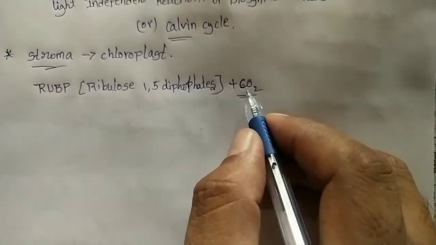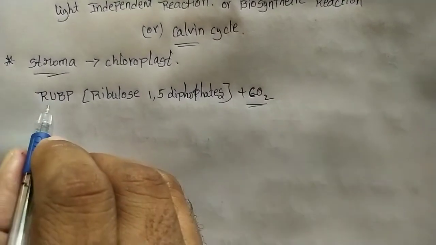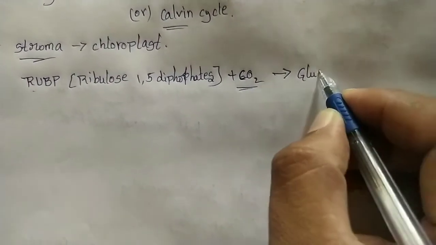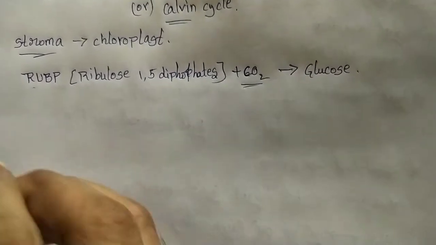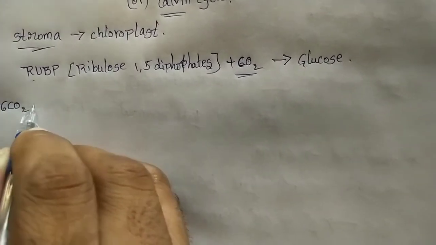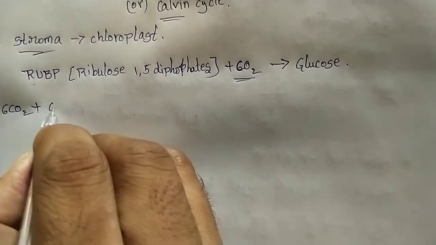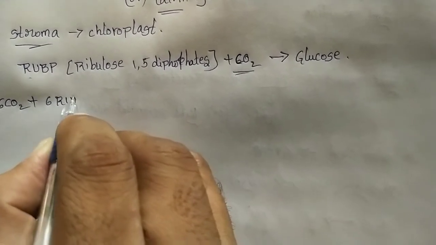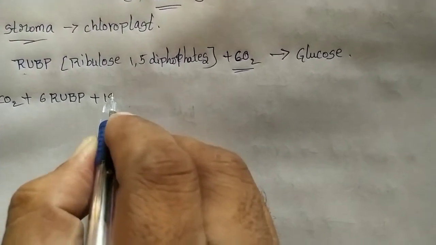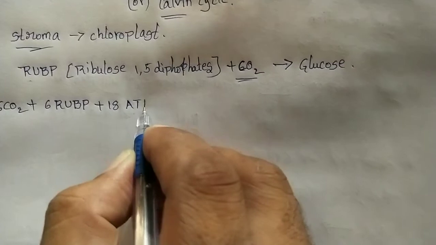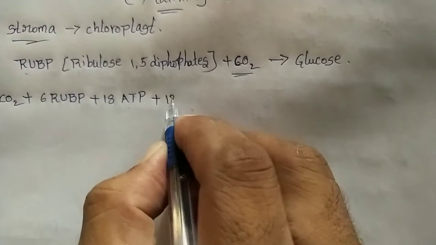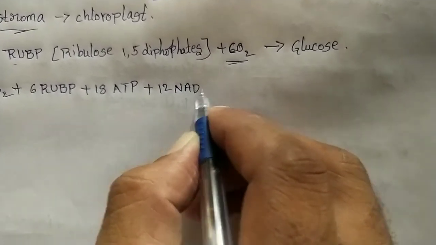So the carbon dioxide reacts with the RuBP and produces glucose. How does it occur? 6 carbon atoms react with 6 molecules of RuBP, ribulose 1,5-diphosphate, and they utilize 18 ATPs and 12 NADPH.